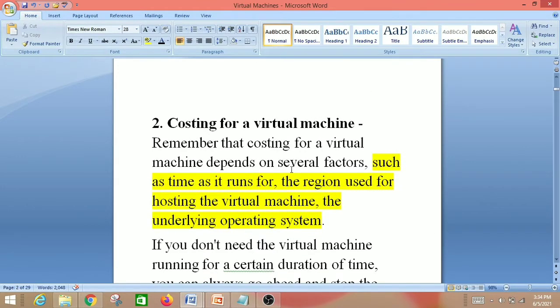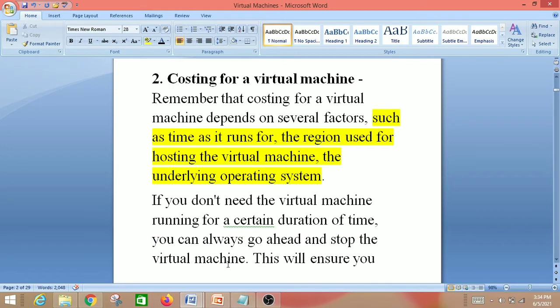And the costing for a virtual machine. This is the most important point. You will definitely get one question from this section. Remember that the costing for a virtual machine depends on several factors, such as the time it runs for and the region used. The region is one important point. So you have to remember the time, the region used for hosting the virtual machine, and the underlying operating system. The cost of a virtual machine depends on the time, region and the operating system.